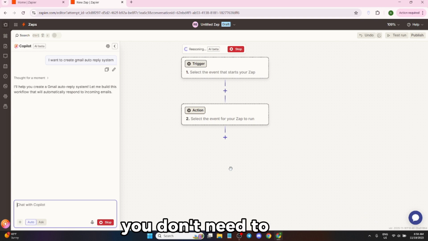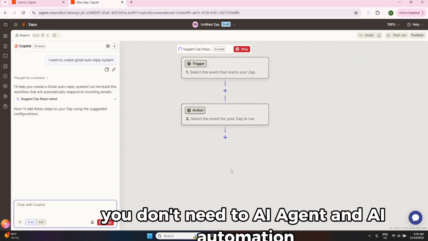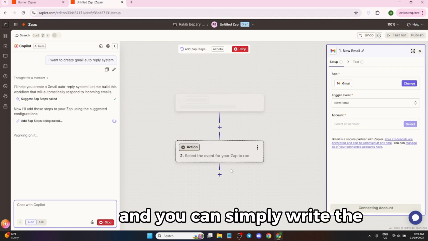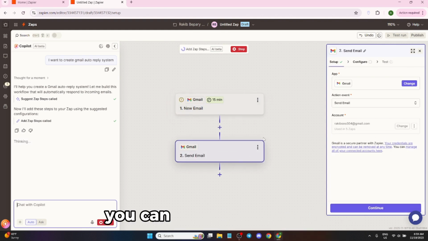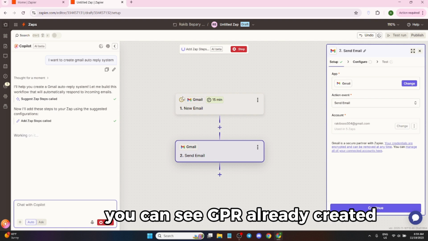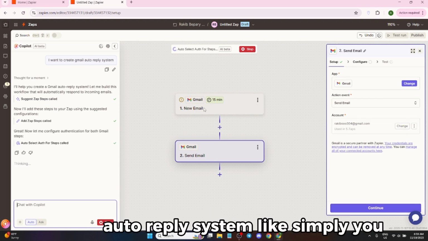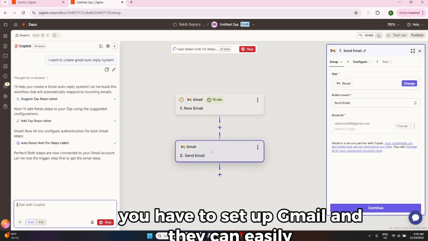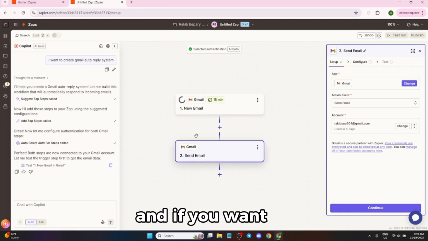You don't need any coding, and you don't need AI agent or AI automation knowledge. You can simply write the prompt and Zapier creates a workflow. You can see Zapier already created the Gmail auto reply system. You just have to set up Gmail and then it can work easily. And if you want to create anything, you can just do it from there.